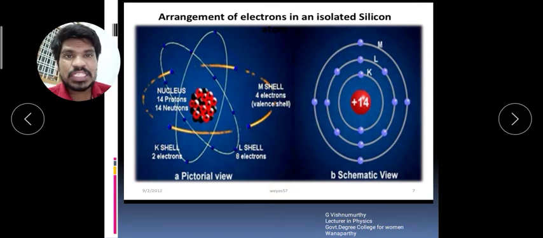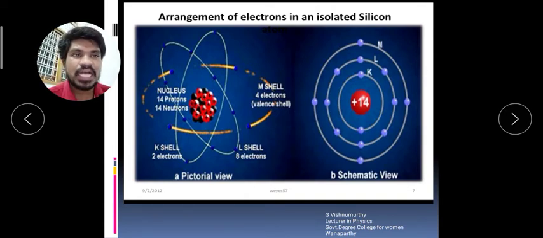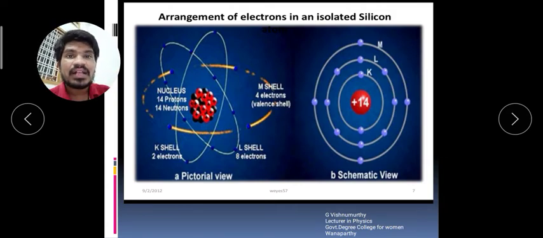The electrons present in the outermost orbital are known as the valency electrons. These valency electrons are the cause of current conduction in the material. If there are no valency electrons in the material or atom, then there is no current conduction in the atom.